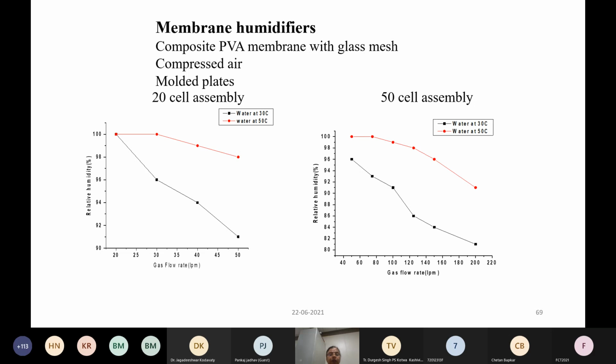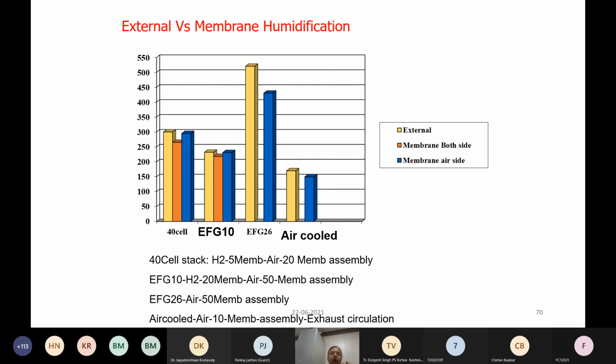These humidifiers were also tested with respect to temperature and the flow rate of the gas. We also tested them with exhaust gas. Exhaust gas, like I said, has high humidity, so we checked whether they are good enough to capture back the water and give it to the inlet.